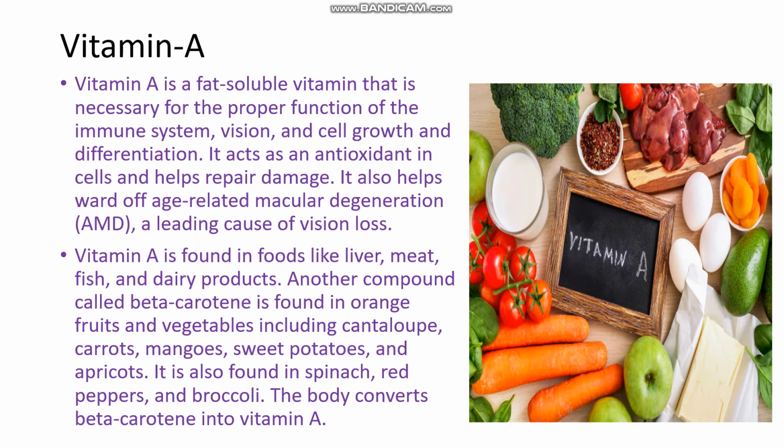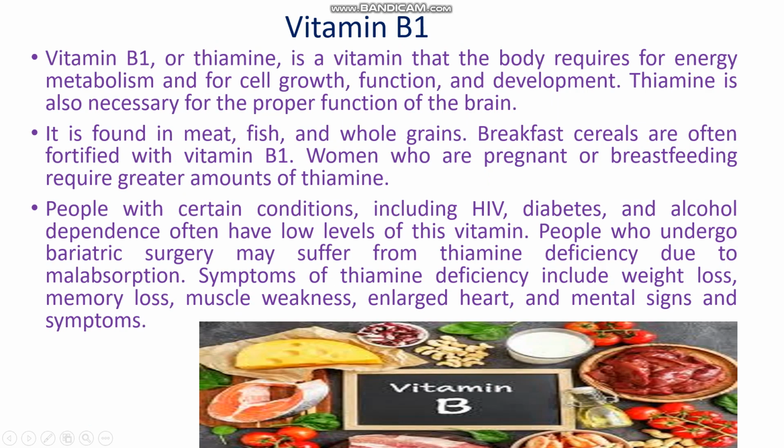Now we get this vitamin from different food items, which are mainly yellow in color. This is vitamin B1. Vitamin B1 is helpful in cell growth, proper functioning and development, and it helps to provide energy for metabolism. It is also helpful in the proper functioning of our brain. Now these are the different items from where we get vitamin B1.